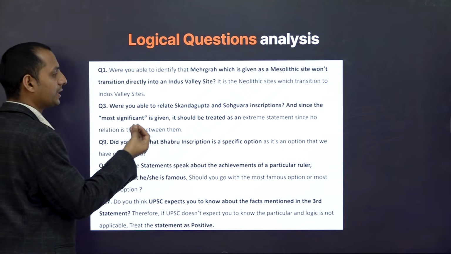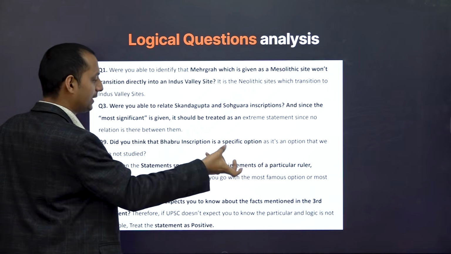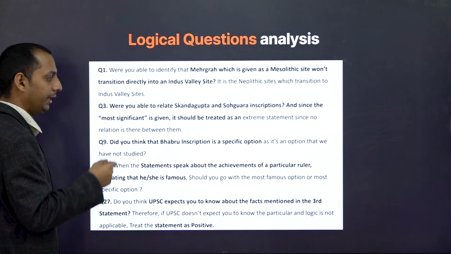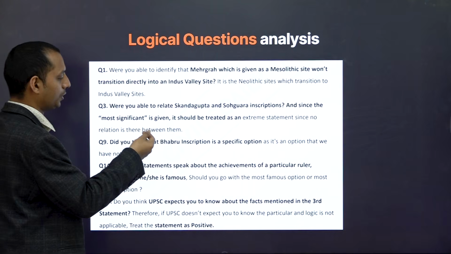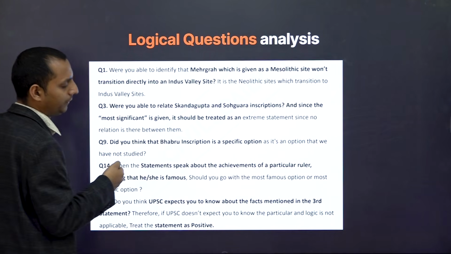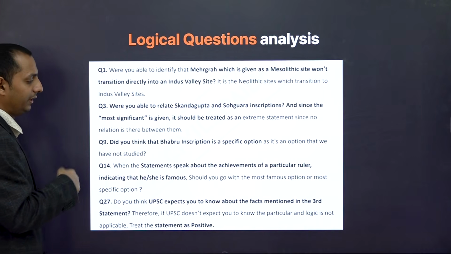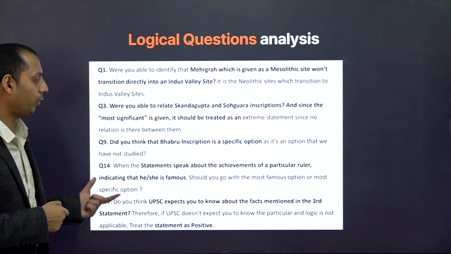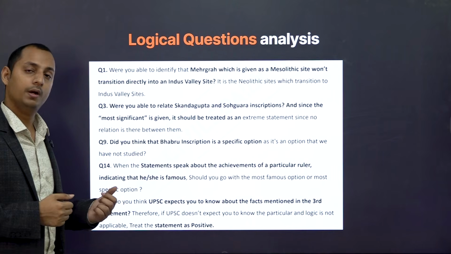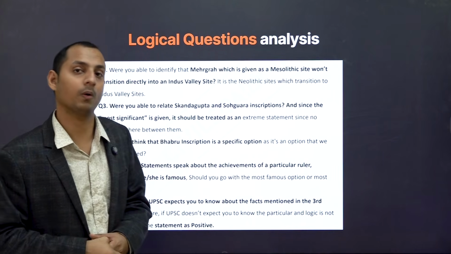Were you able to relate Skandagupta and Sohagura inscriptions? And since the word "most significant" is an extreme word, it should be treated as an extreme word since no relation is there between them. Do you think the Babru inscription is the specific option, as it's an option that we have not studied? When the statements speak about achievements of a particular ruler, indicating that he or she is famous, should you go with the most famous option or not?